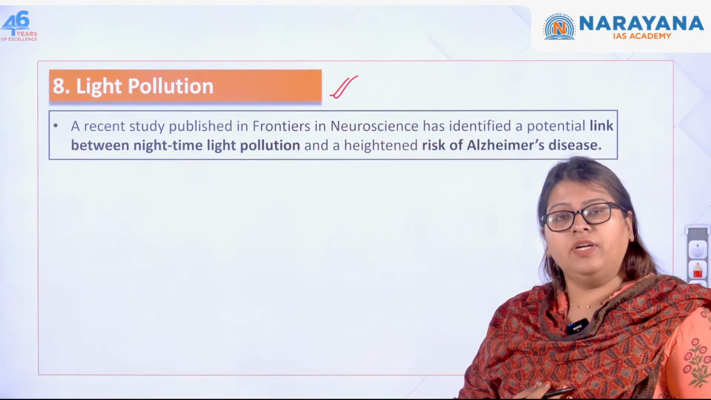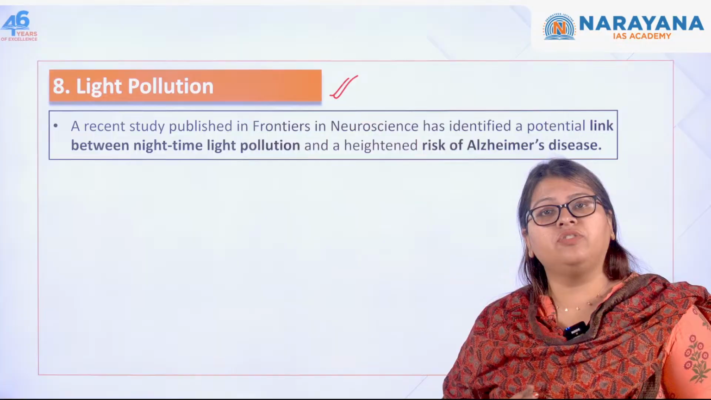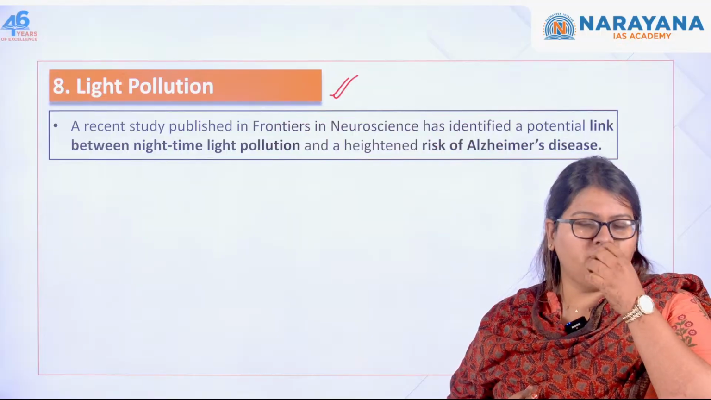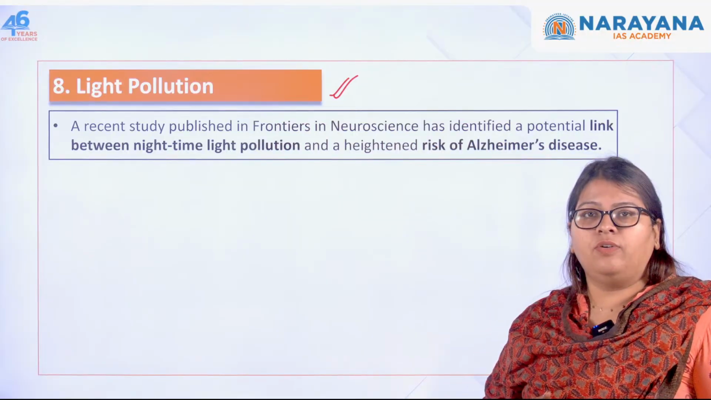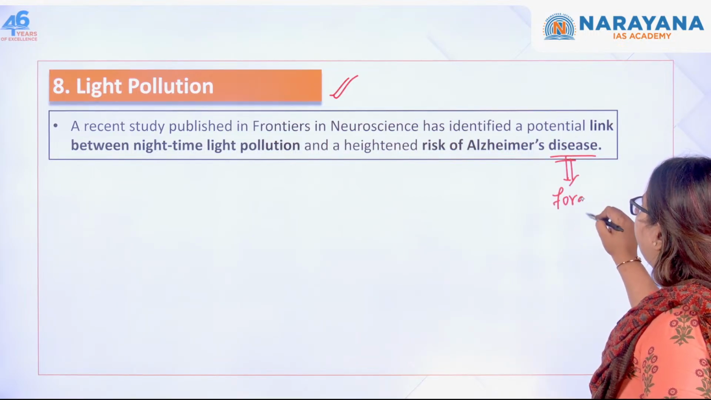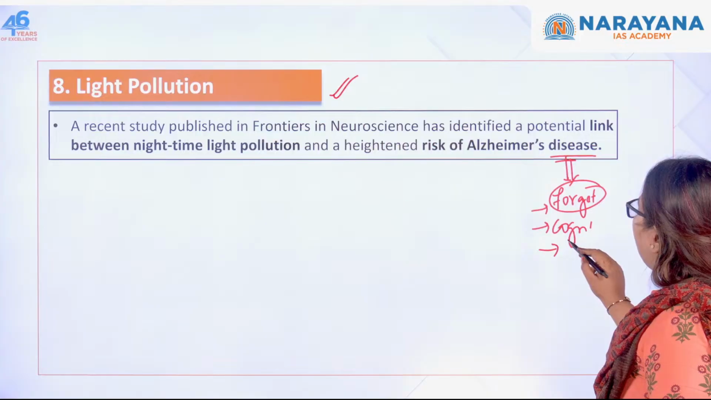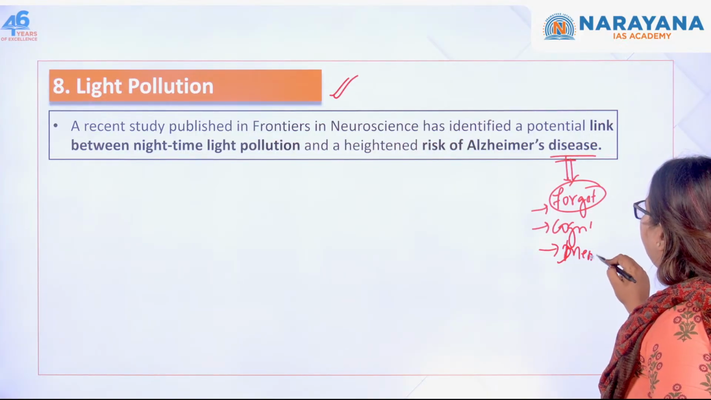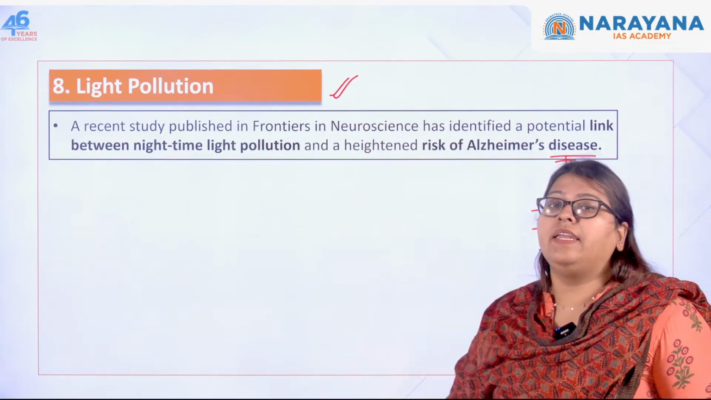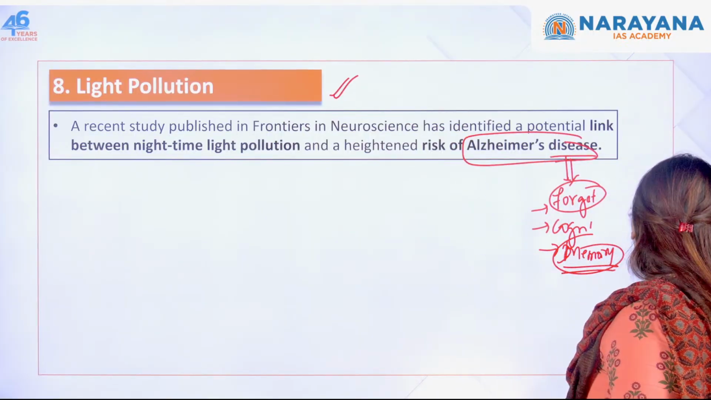A recent study has said that when a person is exposed to excessive light pollution, it can increase the potential of being exposed to Alzheimer's disease. It's a very dangerous disease, where you forget everything, your cognitive functions are gone, your memory goes away. So it's saying that excessive light pollution can increase the risk of a person having Alzheimer's disease. Let us actually see what light pollution is.